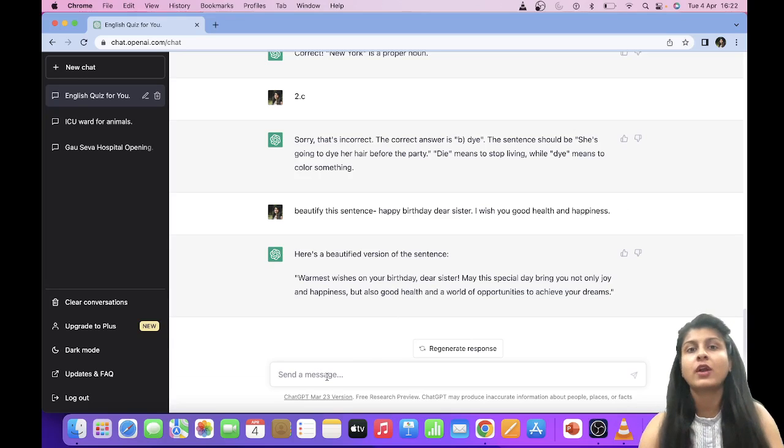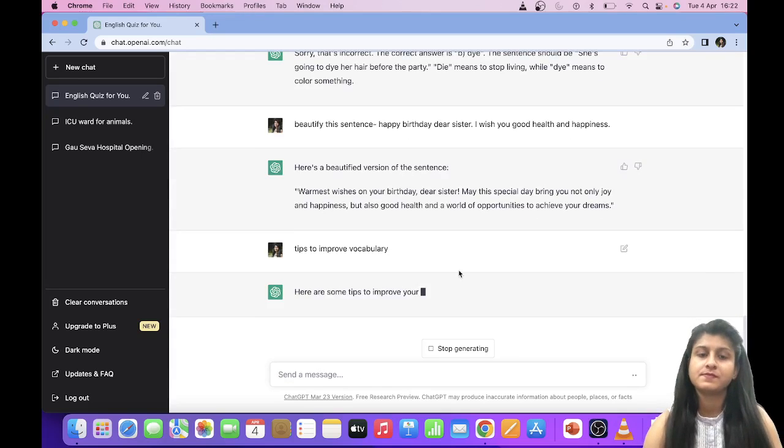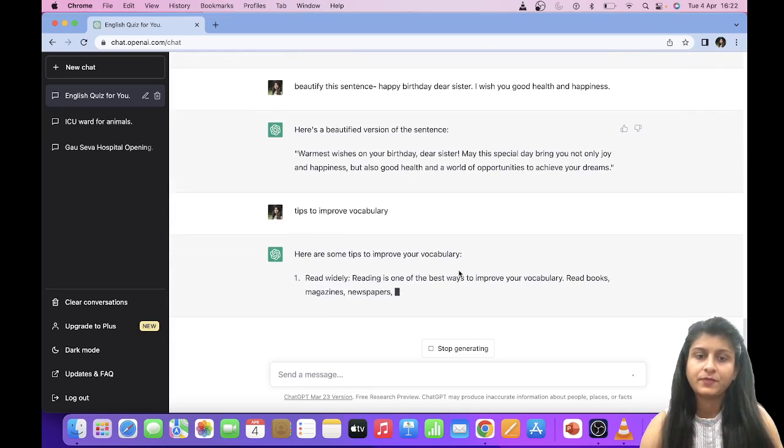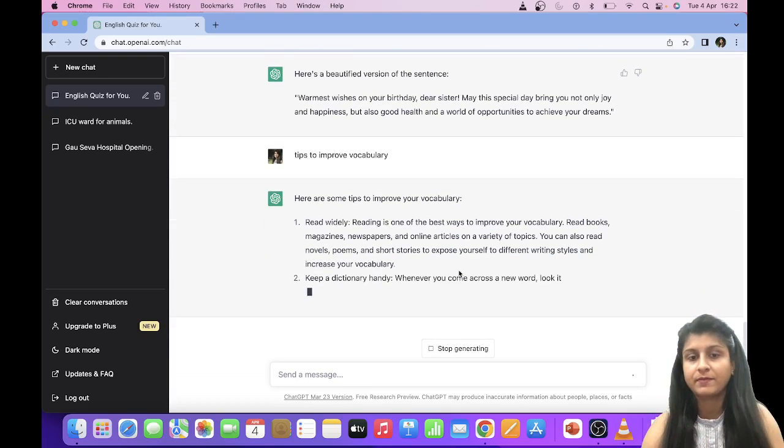While we are talking about the preparation of exams, tips to improve vocabulary. Here you're going to find so many tips to improve your vocabulary.